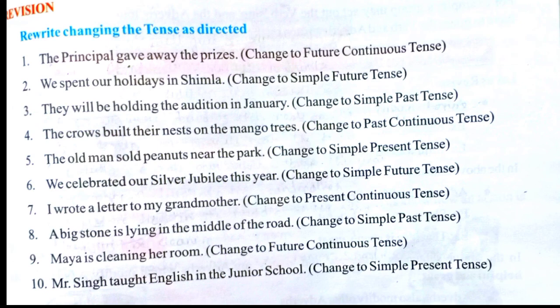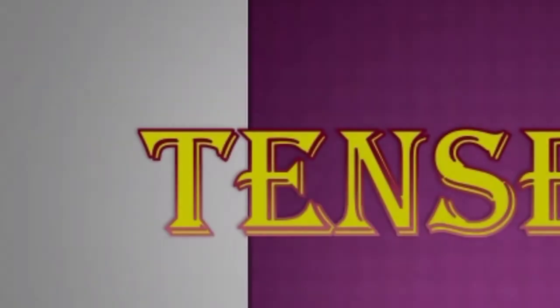One more we will see. We spend our holidays in Shimla. Change into simple future tense. We will spend our holidays in Shimla. So in this way this exercise has to be completed. Rewrite changing the tense as directed in your notebook. All the 10 sentences with question and answer in your notebook.